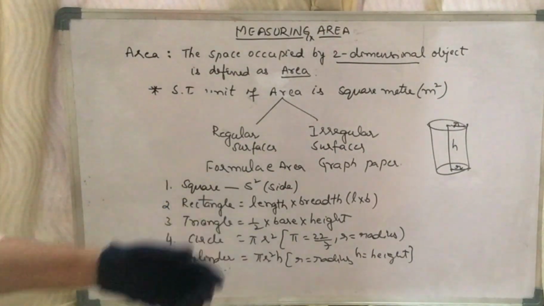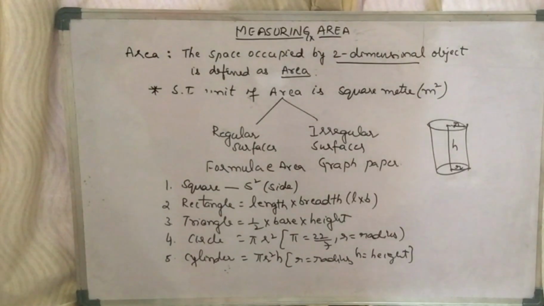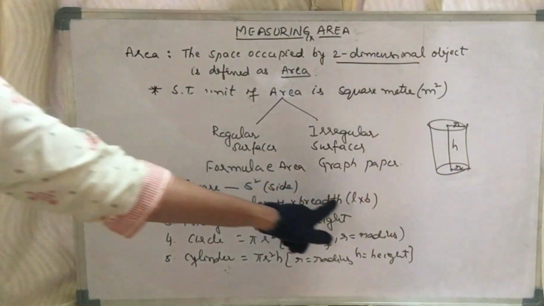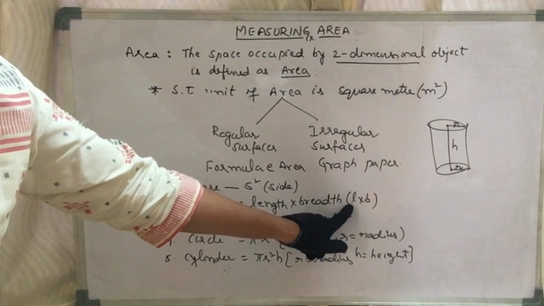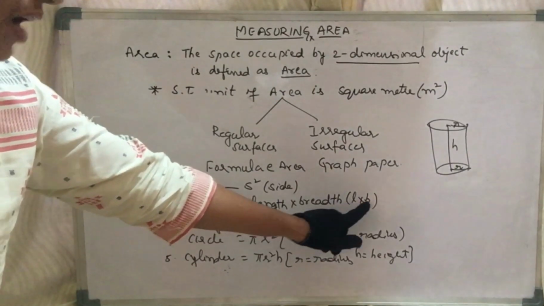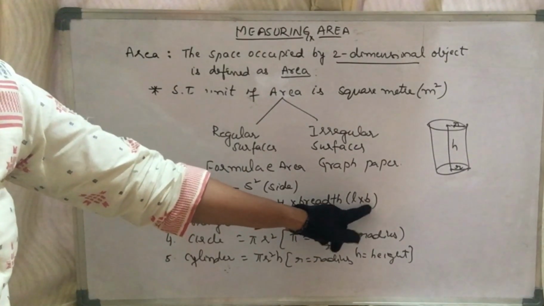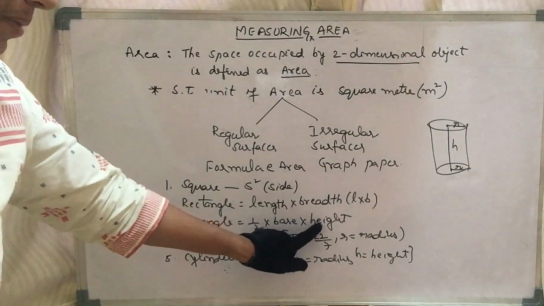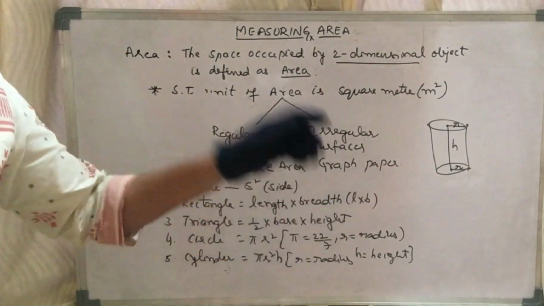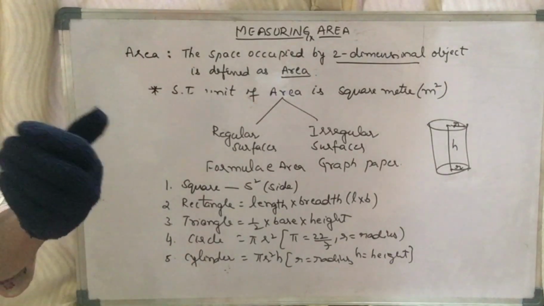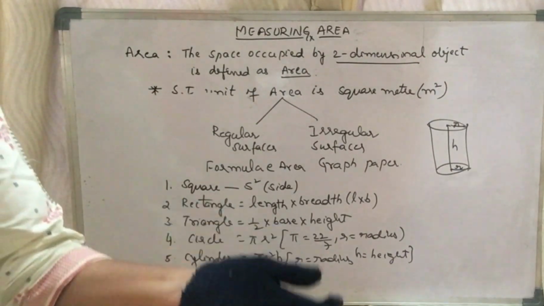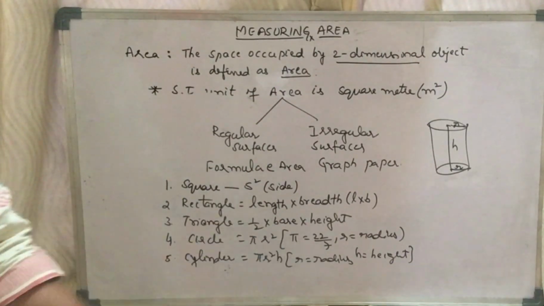We cannot measure the area directly, we have to take the help of the fundamental quantity called length, the fundamental quantity called breadth, and the fundamental quantity called height. So, you have to take the help of the fundamental quantities, then you can find the derived quantity, area.